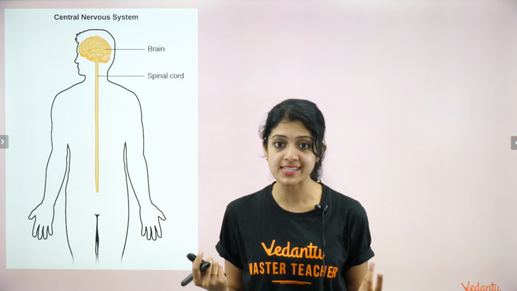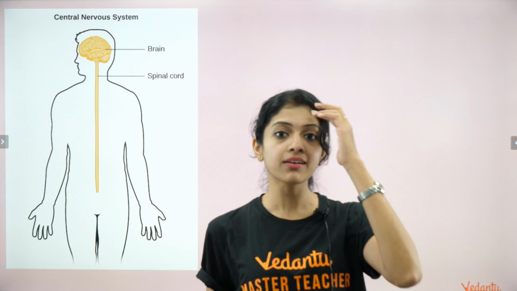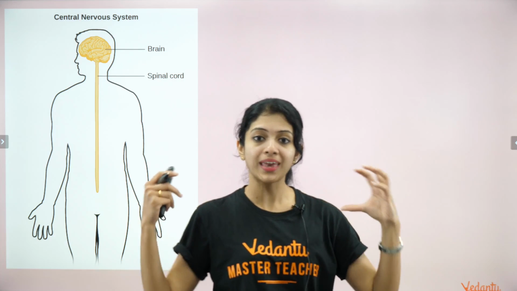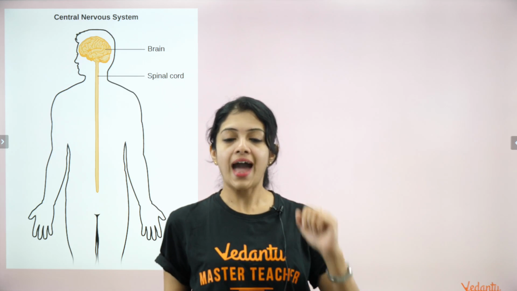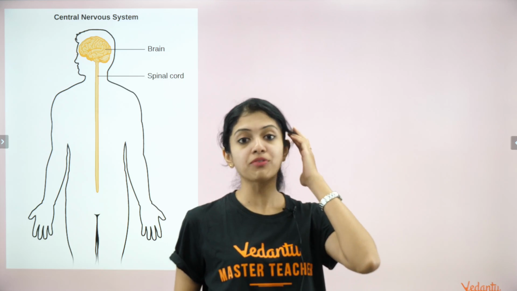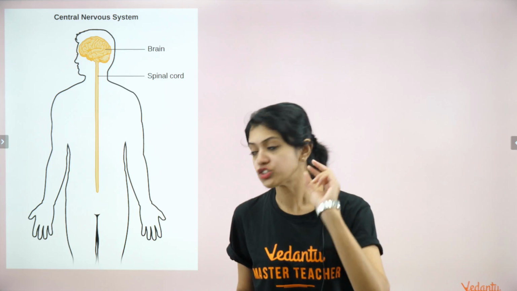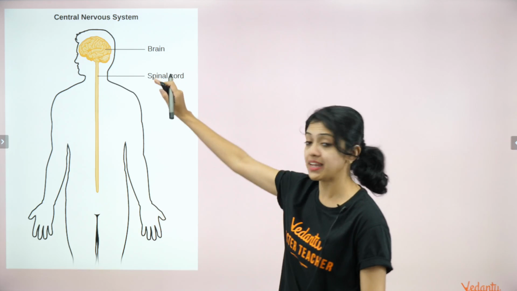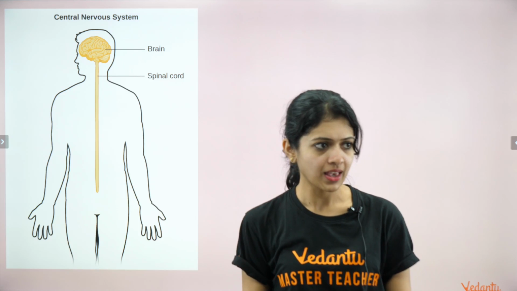Everything is decided by our nervous system. We categorize it into two: central nervous system and peripheral nervous system. If you remember, the central nervous system comprised of just two parts, the brain and the spinal cord, right?